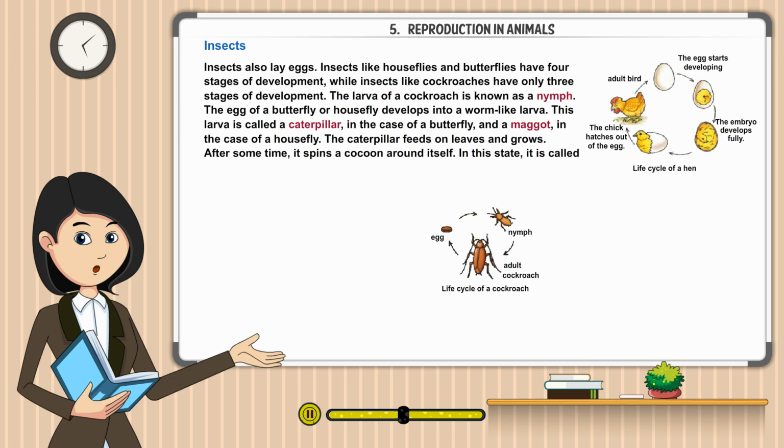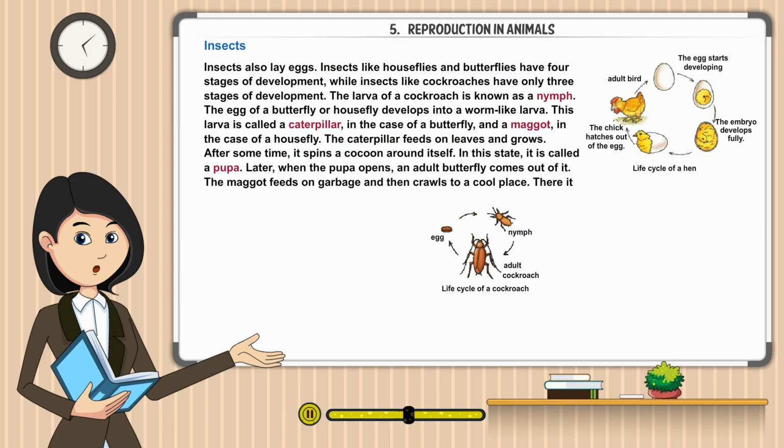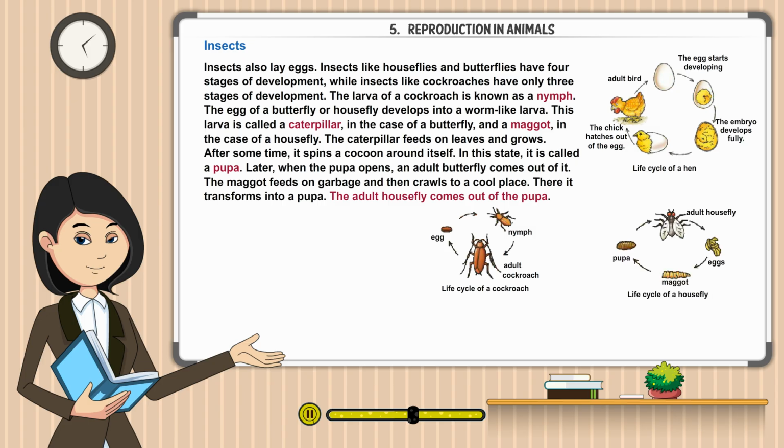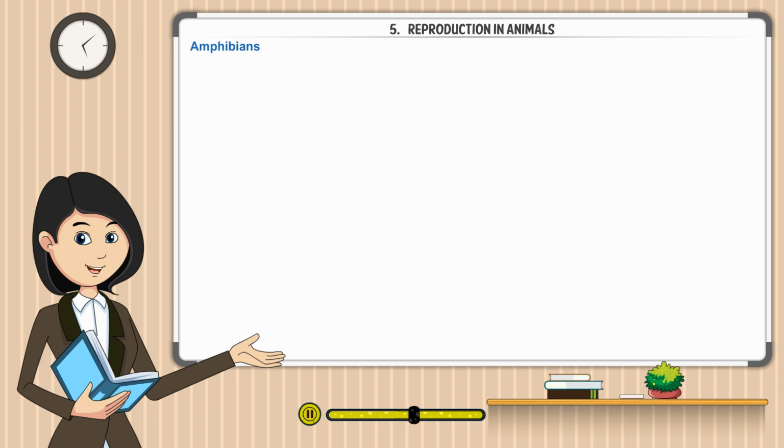After some time, it spins a cocoon around itself. In this state, it is called a pupa. Later, when the pupa opens, an adult butterfly comes out of it. The maggot feeds on garbage and then crawls to a cool place. There, it transforms into a pupa. The adult housefly comes out of the pupa.